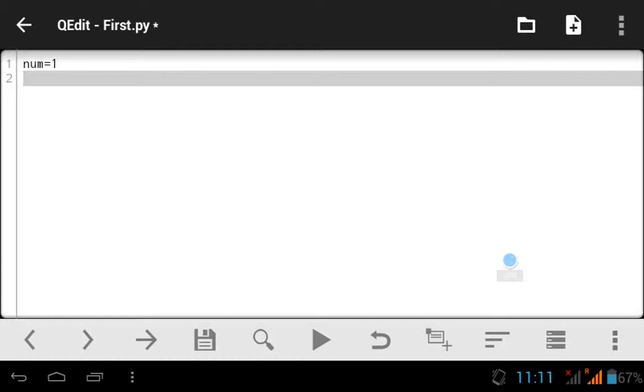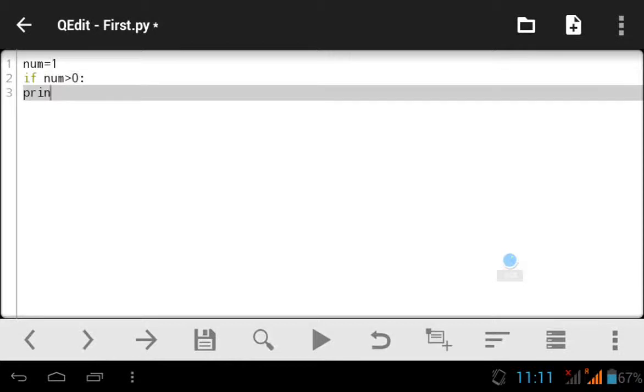If the number is greater than 0, then it is positive, or if less than 0, then it's what? Negative. Okay, so let's put up the condition. If number is greater than 0, put a colon, and then type the statement which you want to get executed. Suppose in our case it was positive.